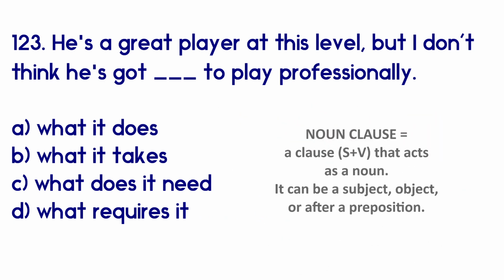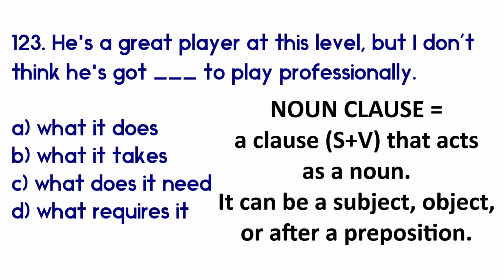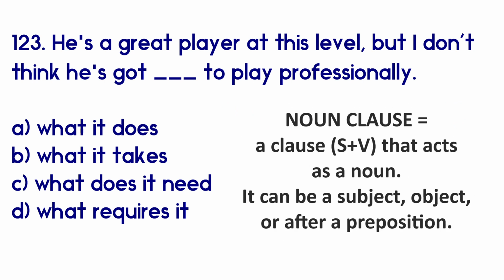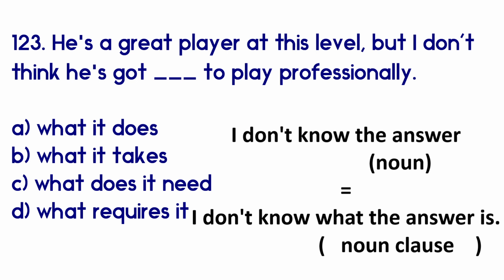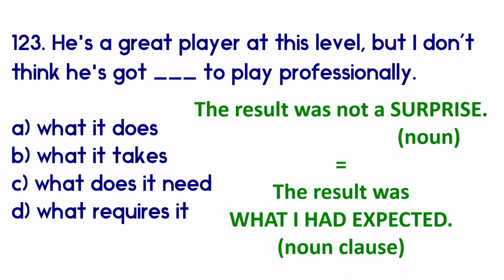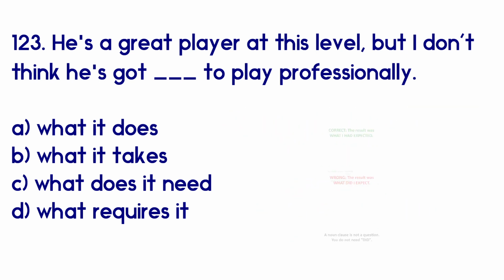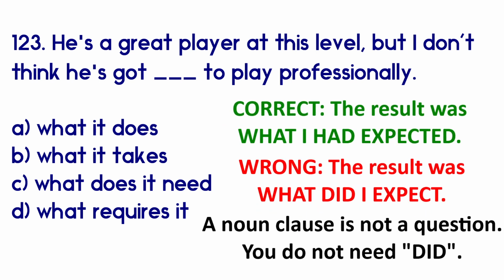A noun clause is a clause, so subject verb, that acts as a noun. For example, if I say, I don't know the answer, of course, the answer is a noun. But I can also say, I don't know what the answer is. This is a noun clause. It is a clause acting as a noun. Let's look at another example. The result was not a surprise. So you could say, the result was what I expected, not what did I expect.